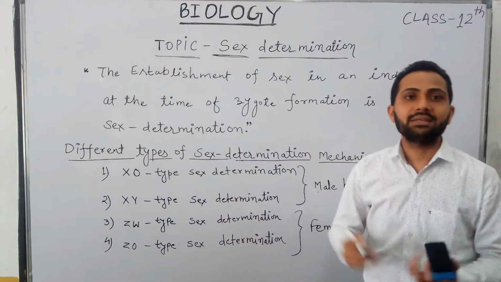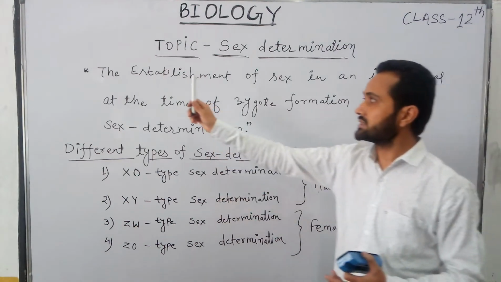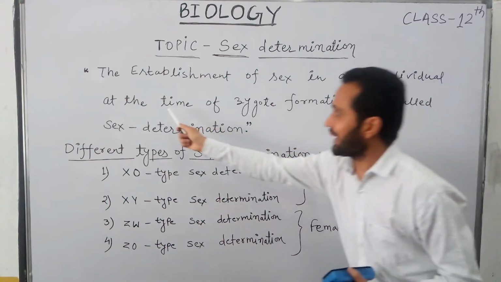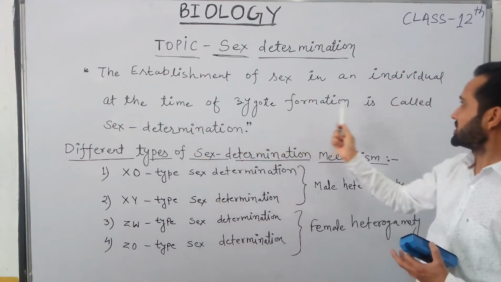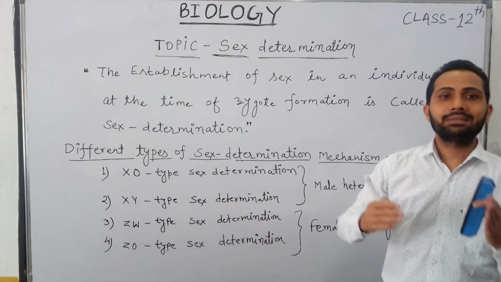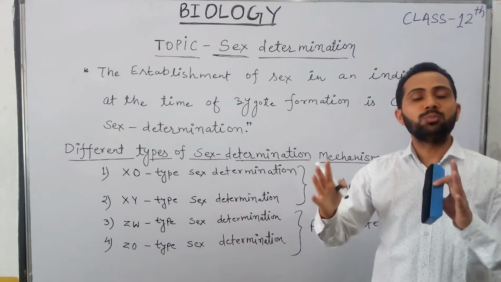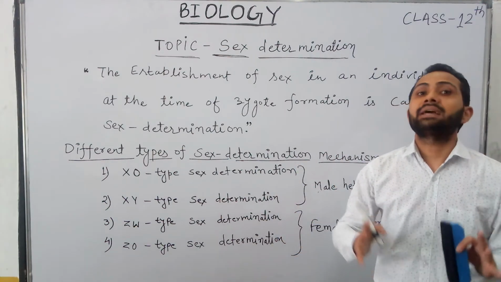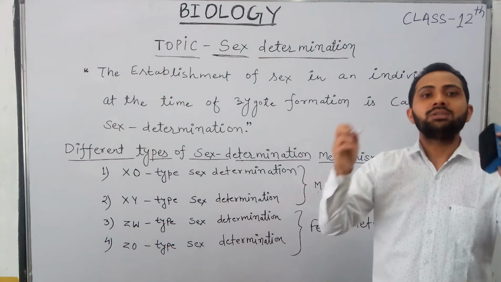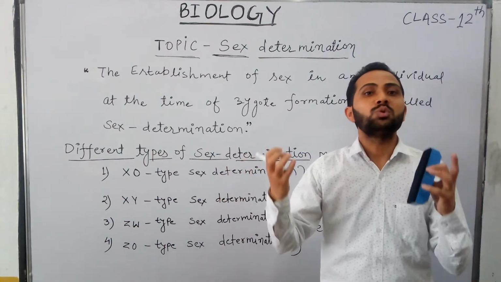So, what is sex determination? This is the definition of sex determination. It is the establishment of sex in an individual at the time of zygote formation. It means the process through which the sex of the newborn individual is determined at the time of zygote formation. As we know, zygote is a diploid structure which is formed by the fusion of two gametes.